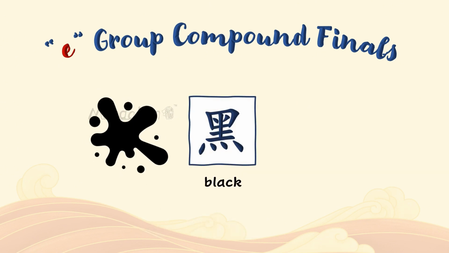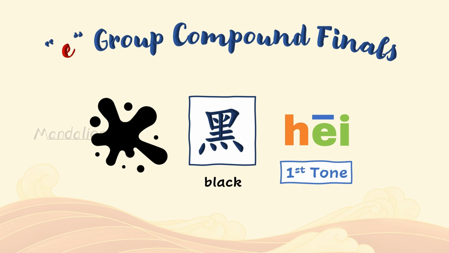Here are some examples of Chinese characters with pinyin that end with these compound finals. This is the character for the color black. It is pronounced as hei. It is pronounced in the first tone. Hei.